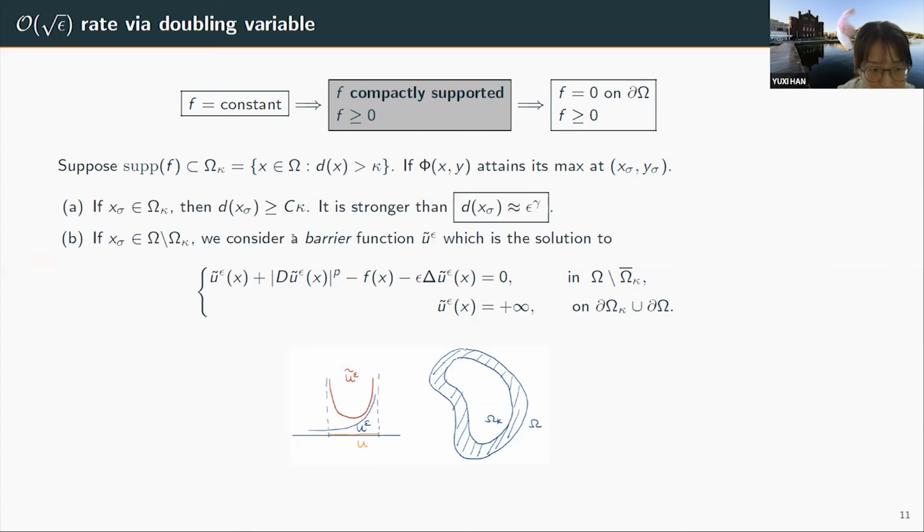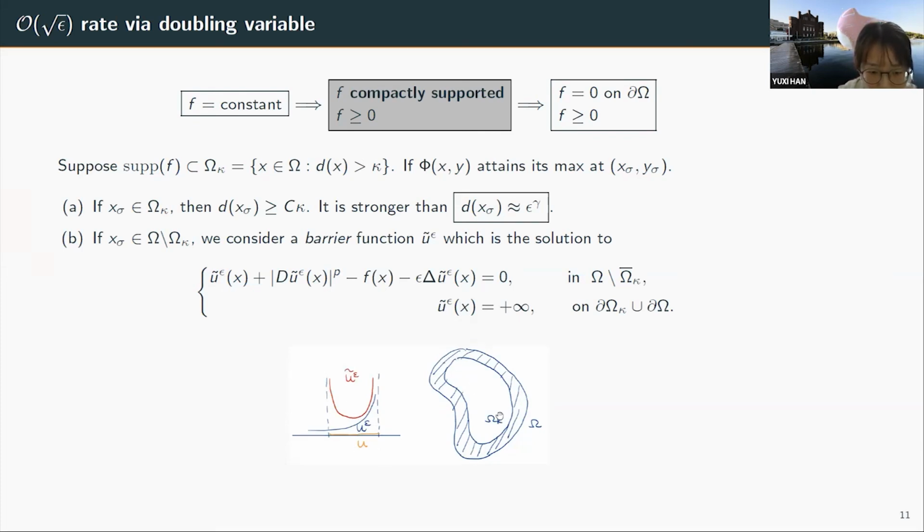Then we consider a barrier function u epsilon tilde, which is the solution to the second order equation with the blowing up condition on both the inner and outside boundary here. This is exactly the second order state constraint problem on the annulus part. There f is 0, and we can use our result from the first case where f is a constant. So we can control the convergence rate of u epsilon tilde to u in the annulus part.